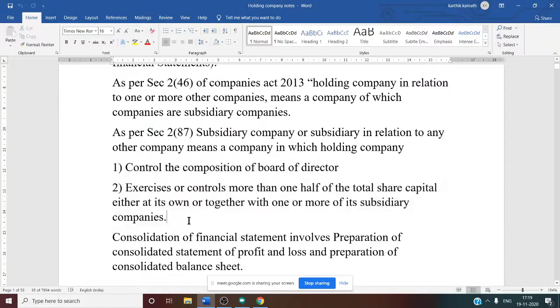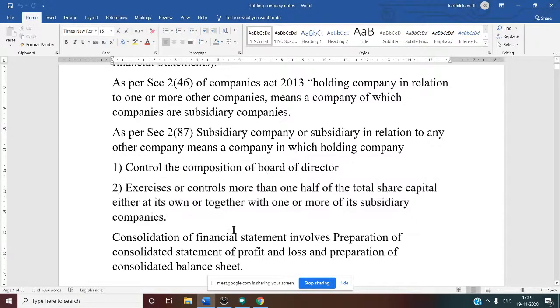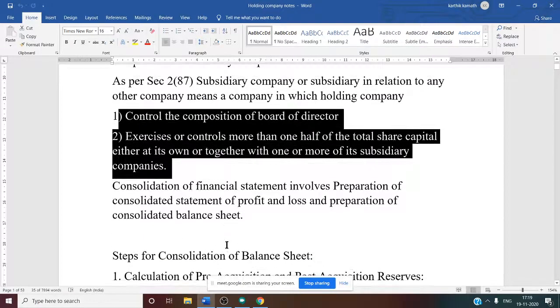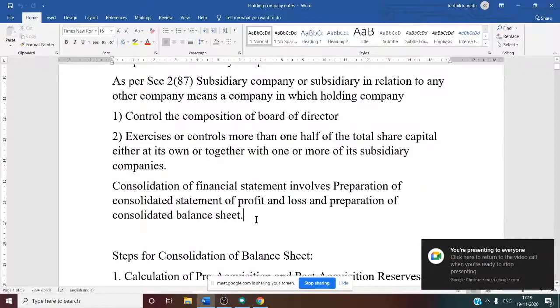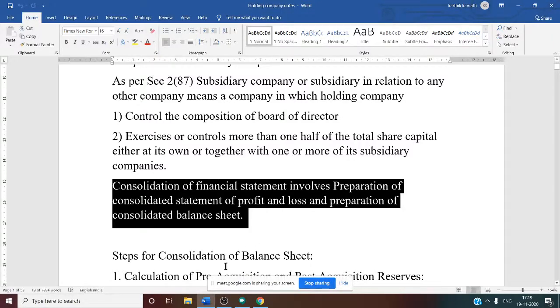If any one of these is satisfied, it is treated as a holding company. So this is the meaning of holding company account. Now after knowing the meaning, see this: consolidation of financial statements involves preparation of the profit and loss account and balance sheet.